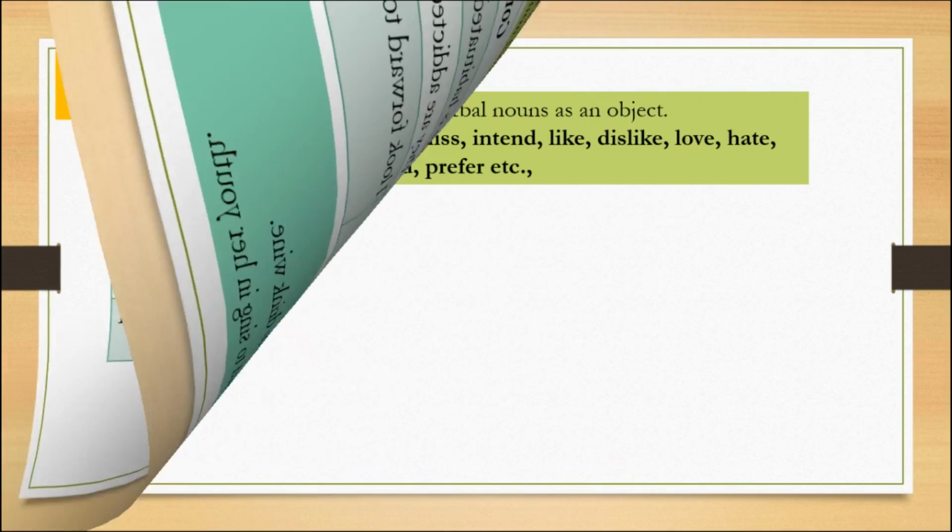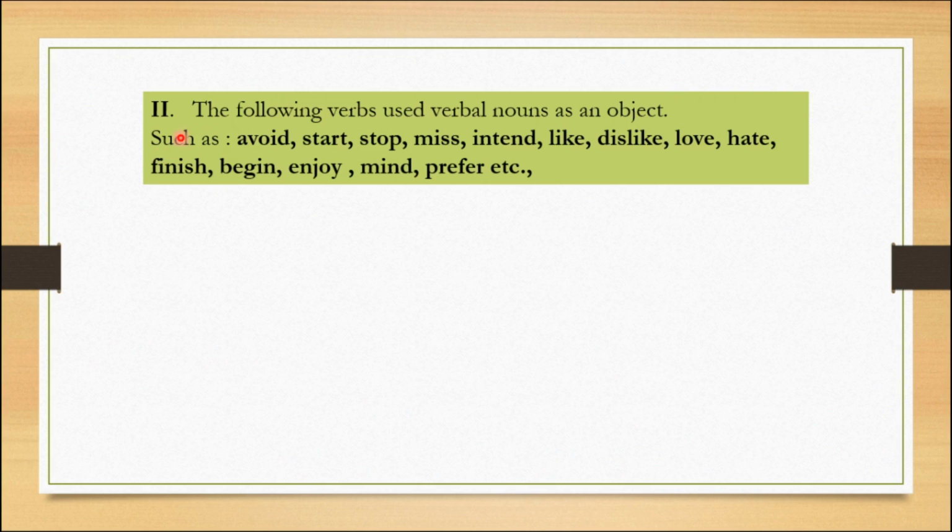Let me give one more beautiful rule. The second rule: the following verbs take verbal nouns as an object. Children, here I gave some verbs. All these verbs definitely have verbal nouns as objects. I hope you are all aware of objects.